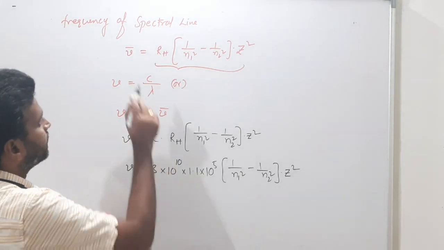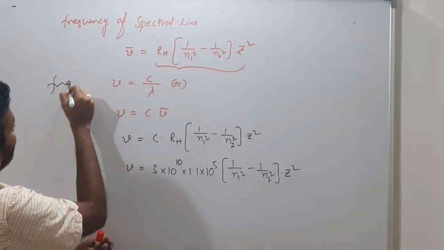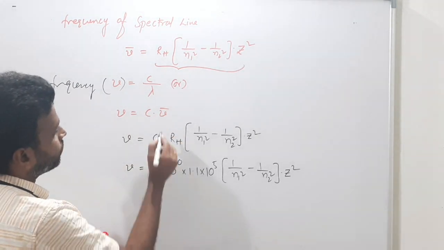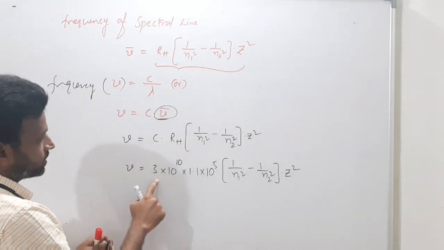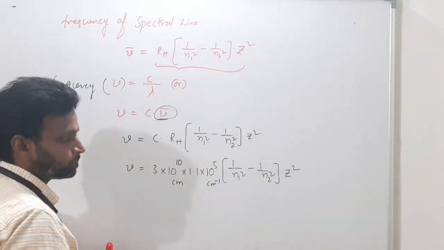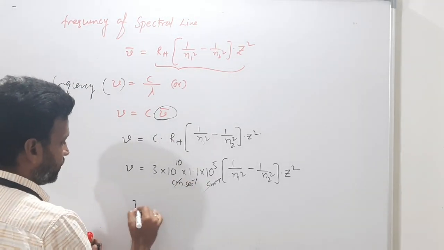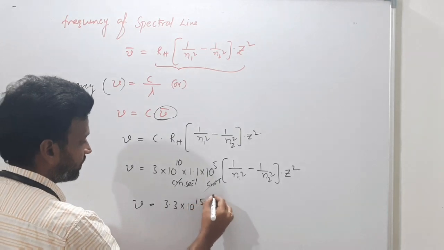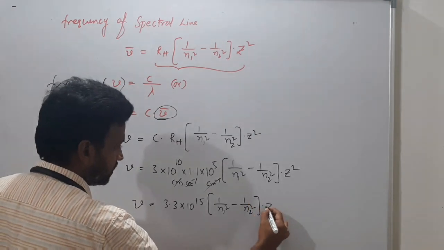So what am I doing, understanding? This is the wave number formula for a spectral line. Frequency formula: frequency nu is equal to c by lambda, nu is equal to c nu bar. Instead of this nu bar, I substituted this. C, the speed of light, is in centimeter per second and nu bar is in centimeter inverse, so centimeter cancels. So nu is equal to 3.3 into 10 power 15 into 1 by n1 square minus 1 by n2 square into z square.